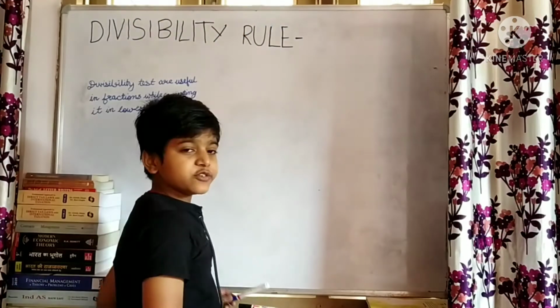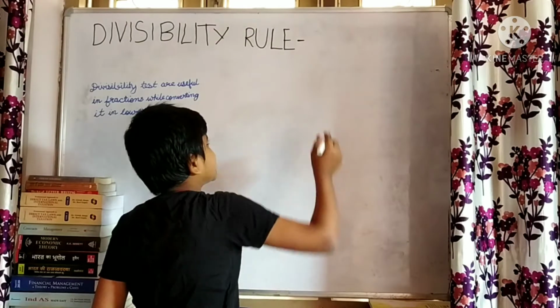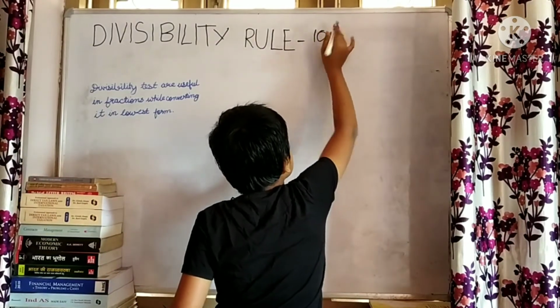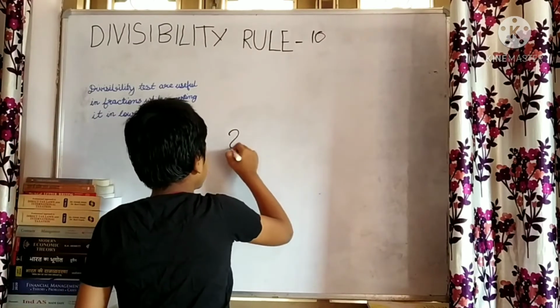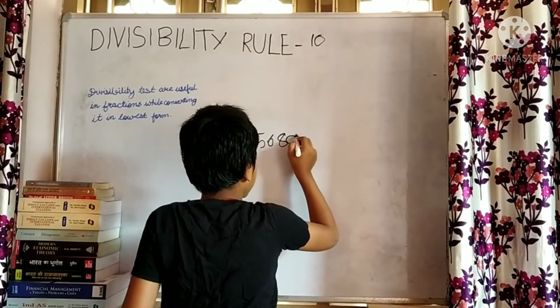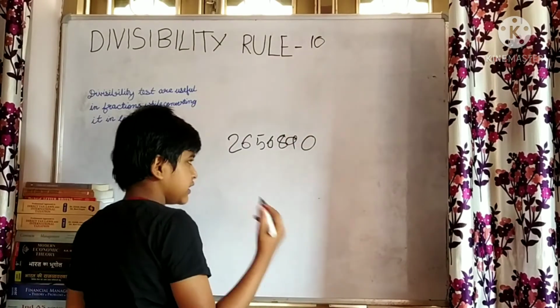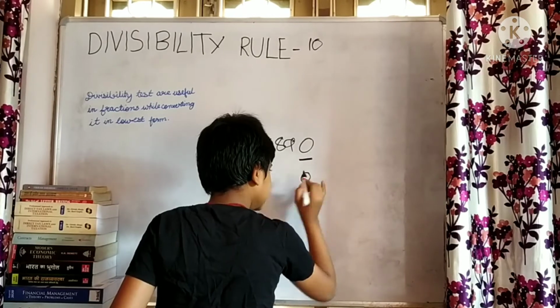Now I am going to tell you the divisibility rule of 10. Okay, this is number 10. Now if I take any number like 2, 6, 5, 6, 8, 9, 0, there has to be a 0 at the last.